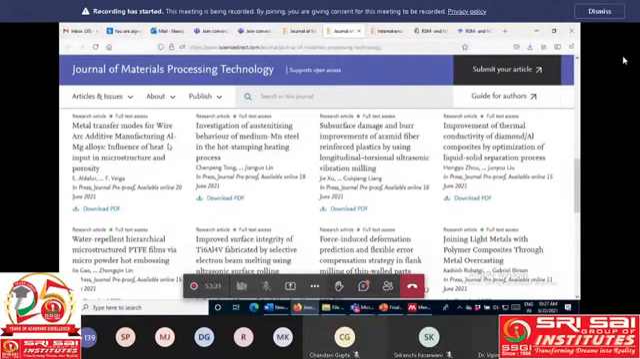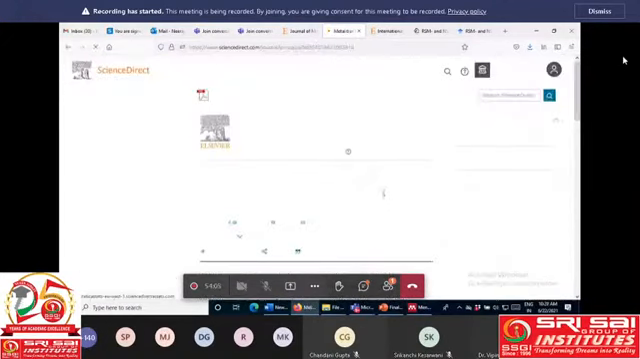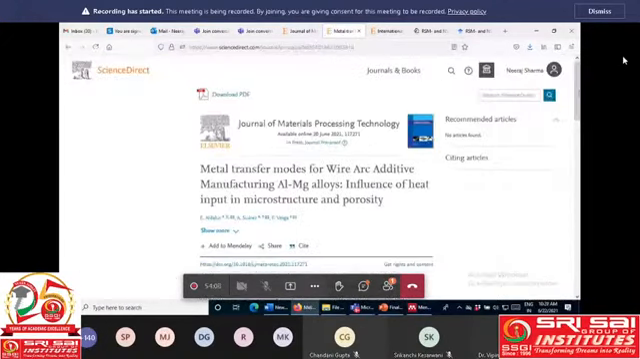Improved surface integrity, electron beam melting. So work related to electron beam melting is definitely accepted in this journal. Then polymer composites through metal overcasting. So you can check here in this way. At the same time, you simply click on latest publications and check what type of things they are nowadays incorporating in their articles. I'm not downloading, but just showing you.